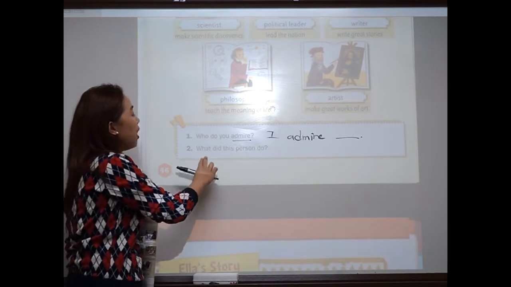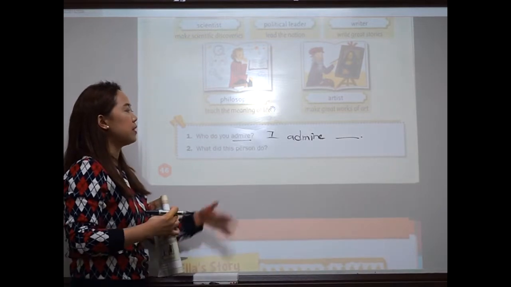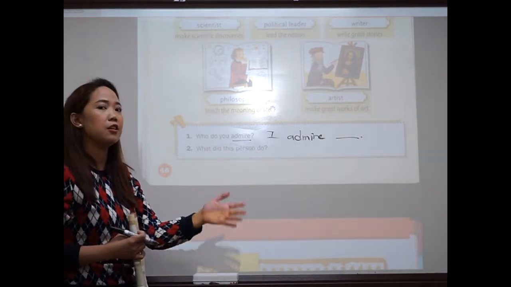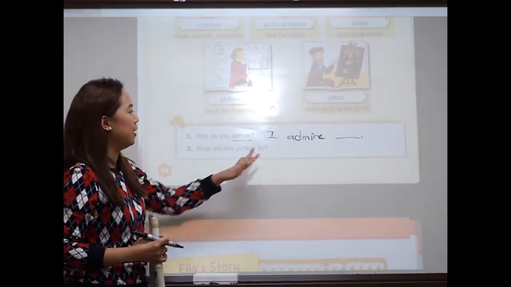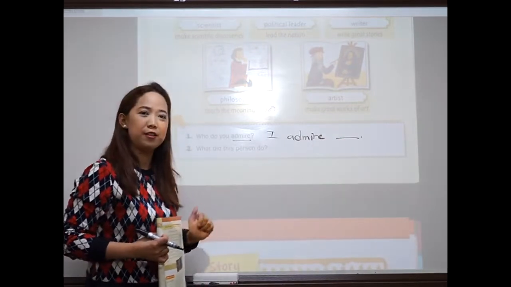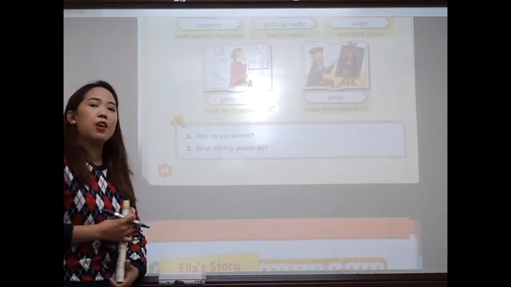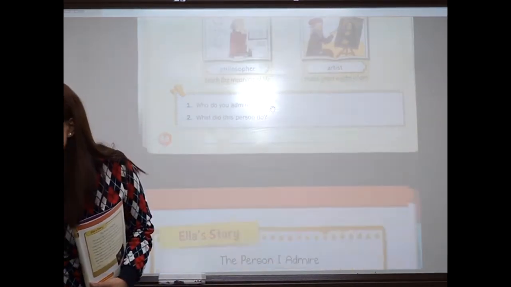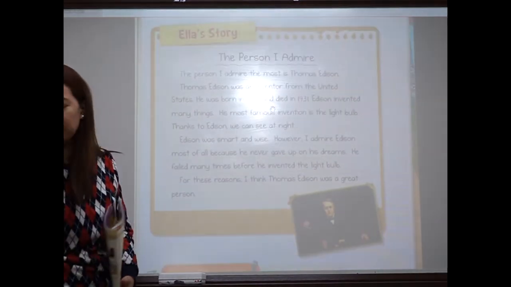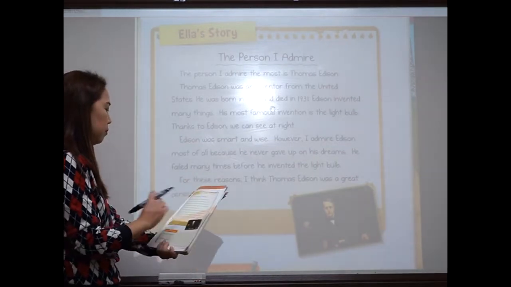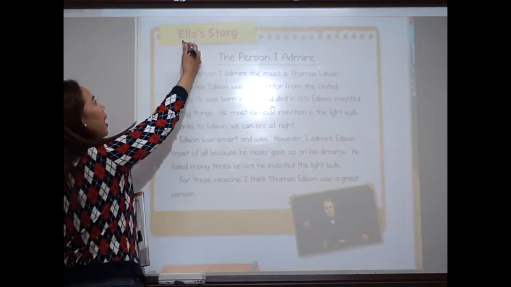Okay, next. What did this person do? What did this person do? Then you can write here, for example, if you chose Thomas Edison, then you can write he invented the light bulbs. Okay? Like that. So he, write your answers. Okay, are you guys done? Alright, finished? Then if you're finished, let's go to Ella's story.